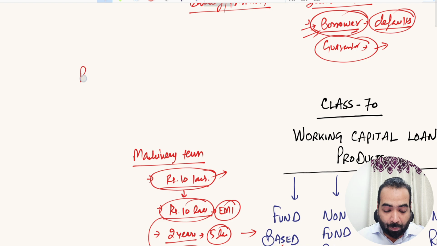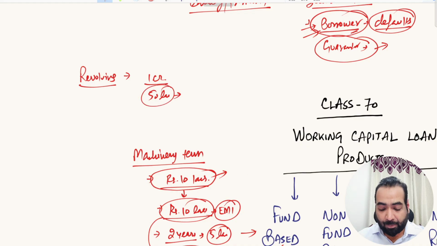While in case of revolving limits, the scenario is totally reversed. You have used a facility, you have paid it back, then you can use it again. You need not get that facility re-sanctioned from the bank. For example, letter of credit. Suppose you have been given a letter of credit facility of rupees 1 crore. You have used 50 lakhs of letter of credit, right? You have paid back the 50 lakh rupees after 3 months, suppose, right?